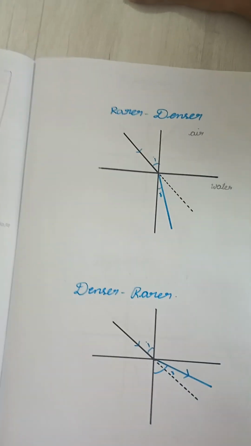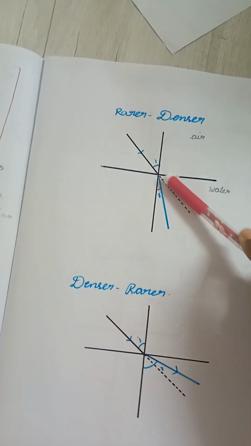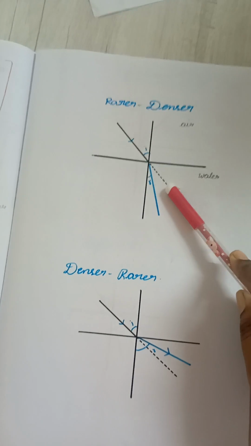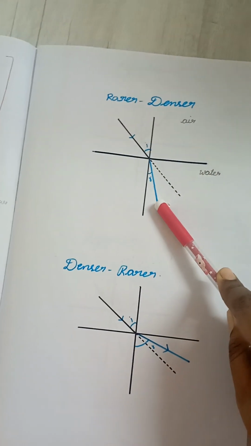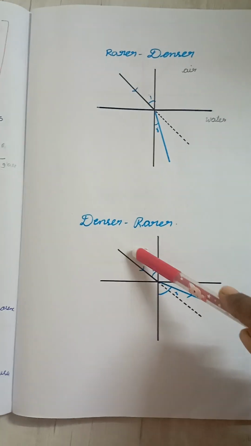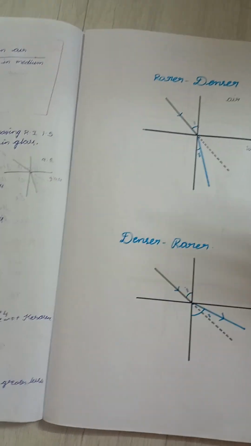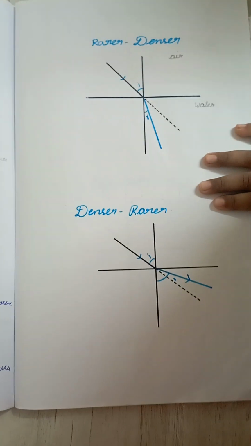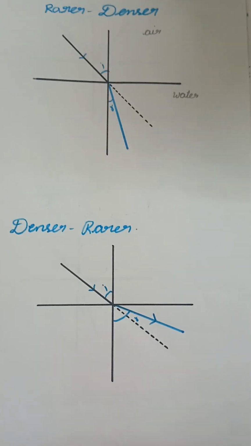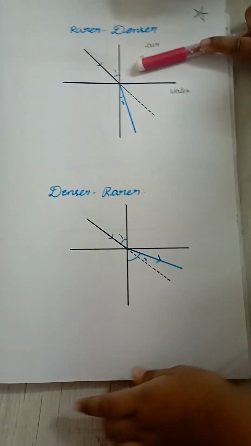For your understanding, you can take an example. If you are regularly getting good marks and you get fewer marks in one exam, what will happen? Your teacher will scold you and you will feel a little bad, moving away from the normal. Regularly you get fewer marks, but at one time you get high marks, and your teacher praises you in front of all your classmates. Then you will feel great, and you will go up. Like that, if light travels from denser to rarer, it moves away from the normal.